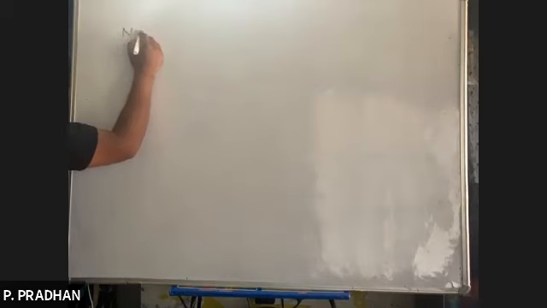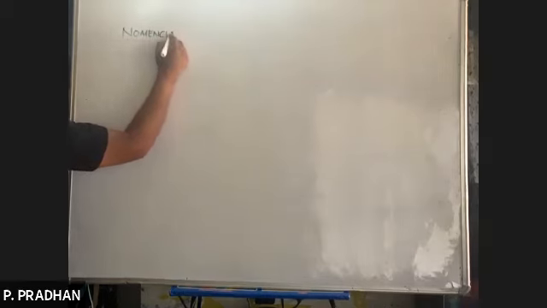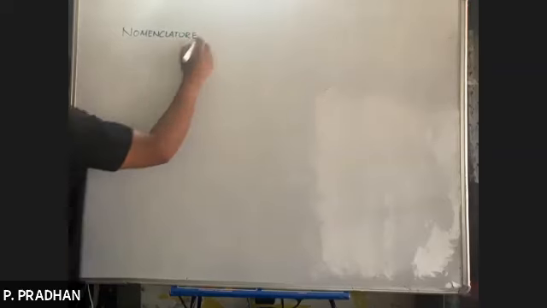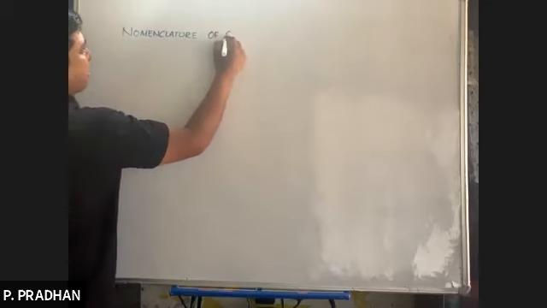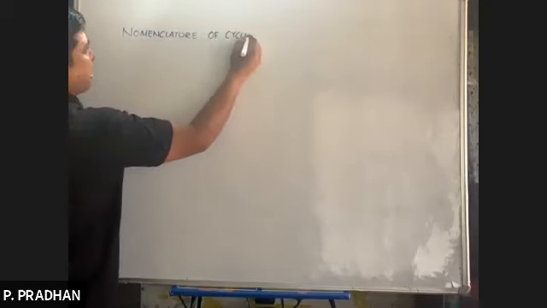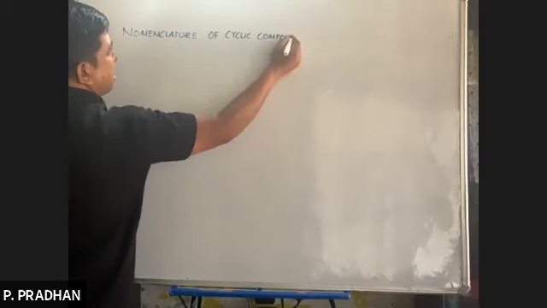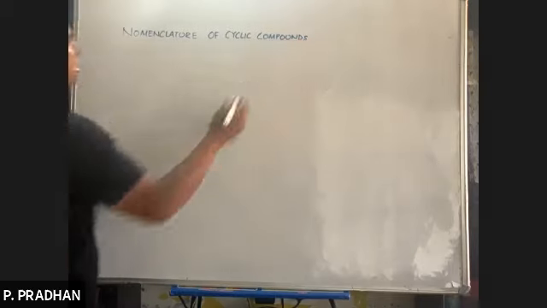Okay, now nomenclature of cyclic compounds.